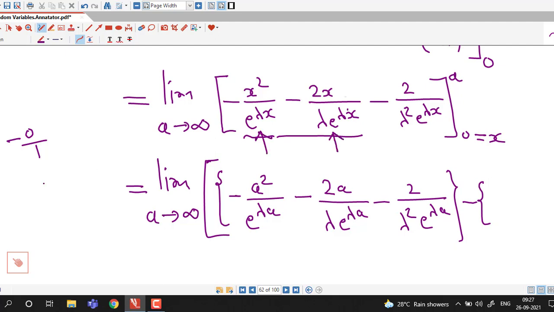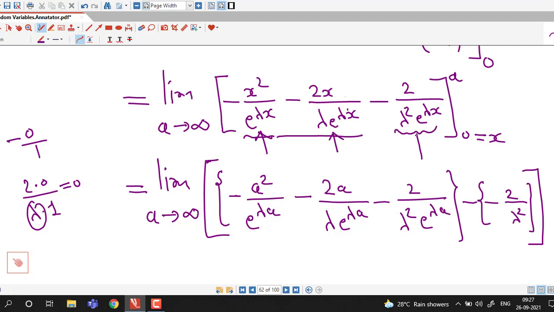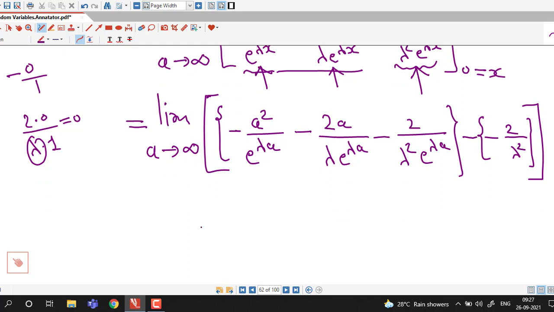Same thing here, 2 into 0 over lambda into e raised to 0, which is 1. So this is also 0 because lambda is positive, and this is minus 2 over lambda square into e raised to 0. E raised to 0 is 1. So for x equal to 0, we have contribution from this term only, minus 2 over lambda square.